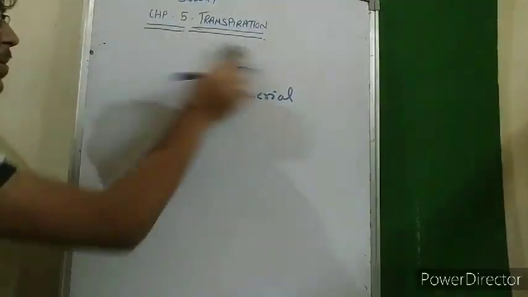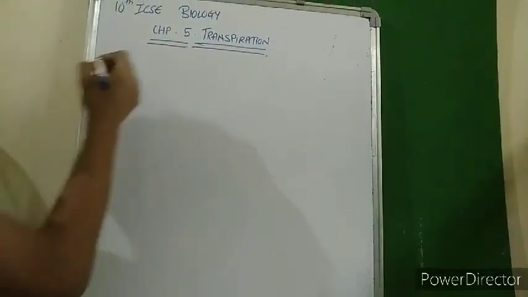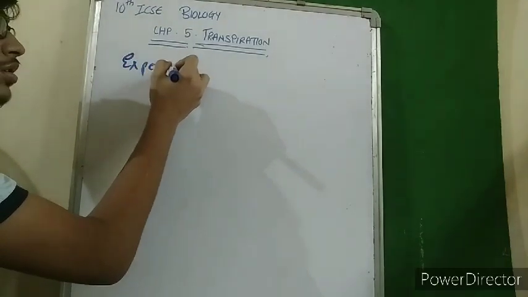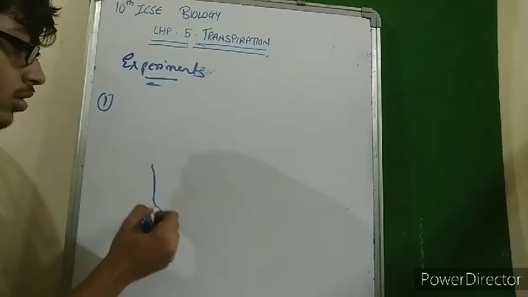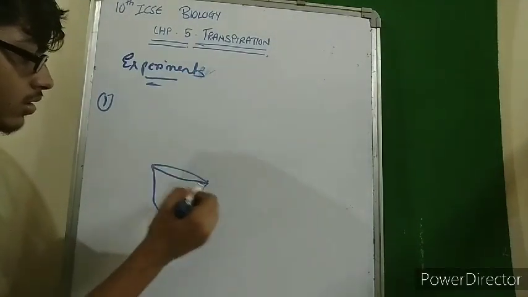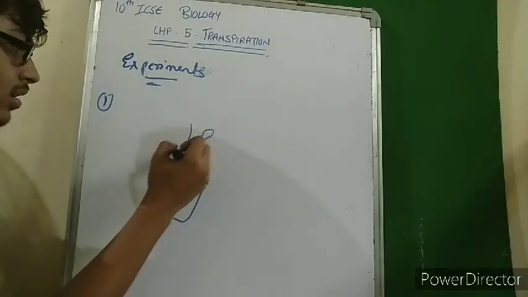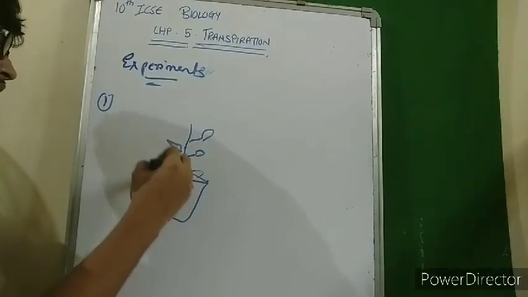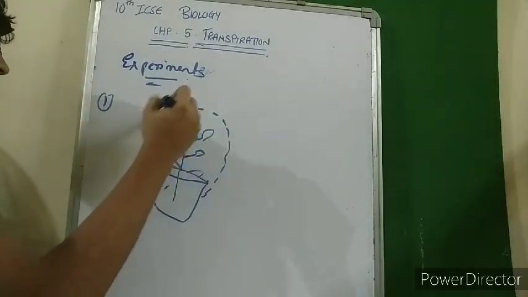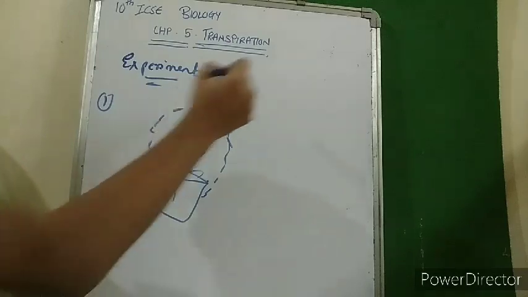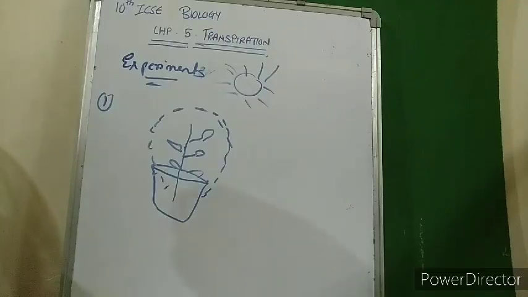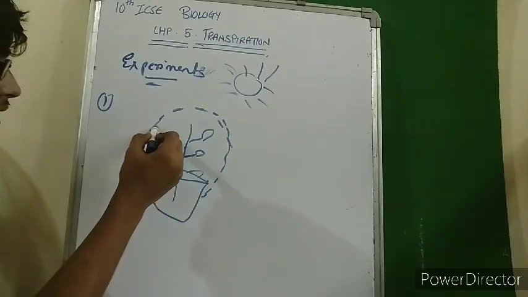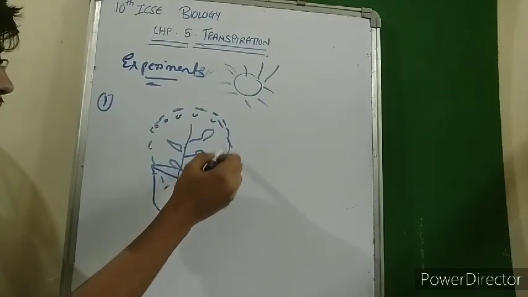There were various experiments conducted, so we'll look at the experiments, very simple experiments to understand. First, what did they do? A plant was kept like this. Now it was wrapped in a plastic bag and kept in the sun. After a few hours, it was observed that the inner surface of the plastic wrapped around the plant had droplets of water on it.